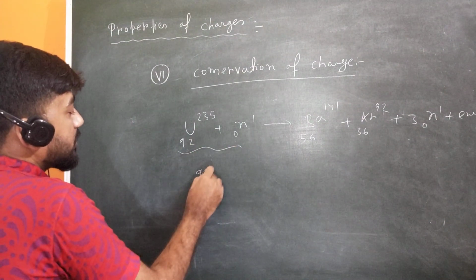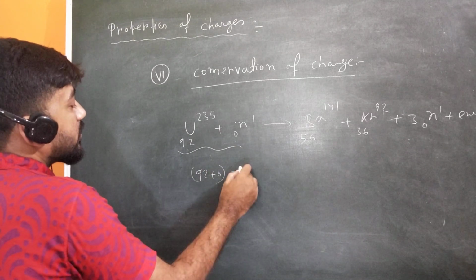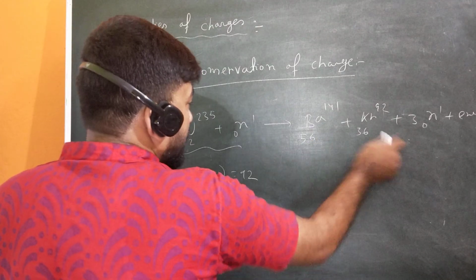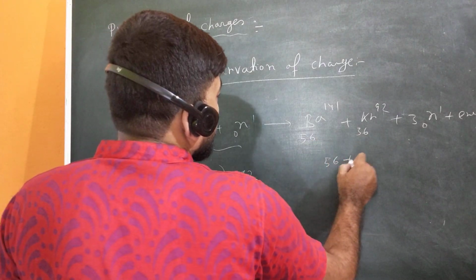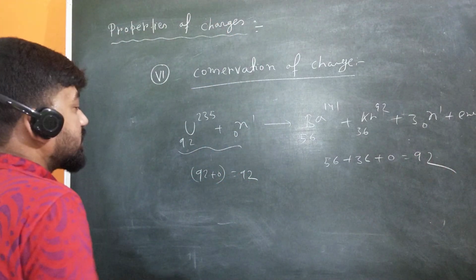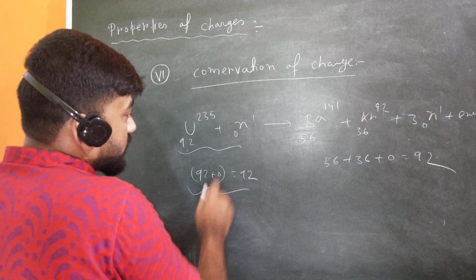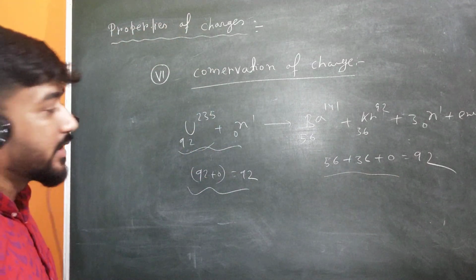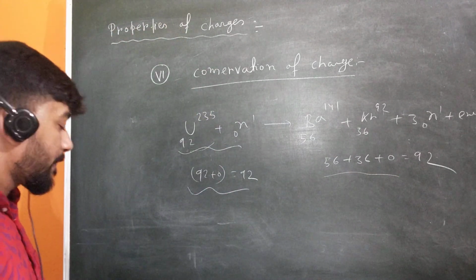Okay, 90 plus 0 is equal to 90, and for the product you can see 56 plus 36 plus 0, that will also be 92. So total charge is conserved for reactant and for product. Okay, so this is again proof of the conservation of charge.